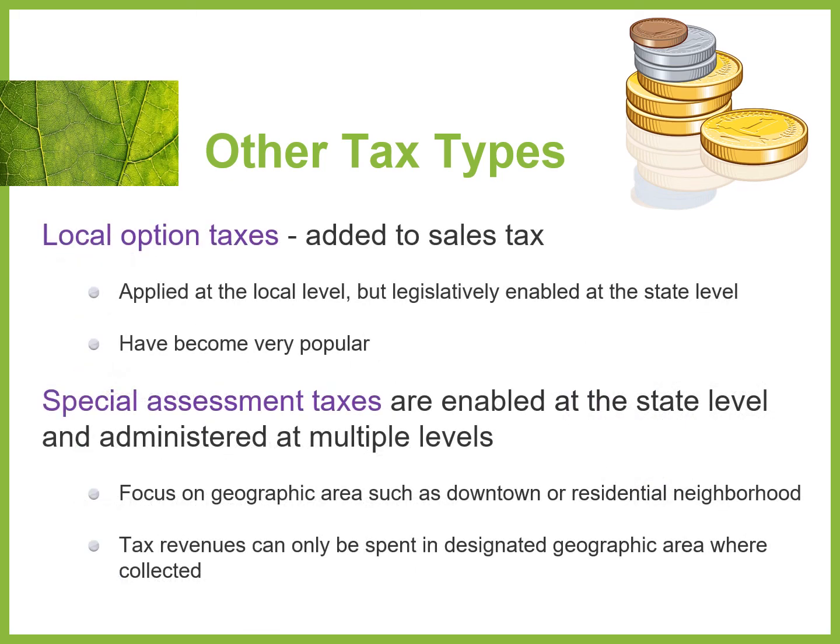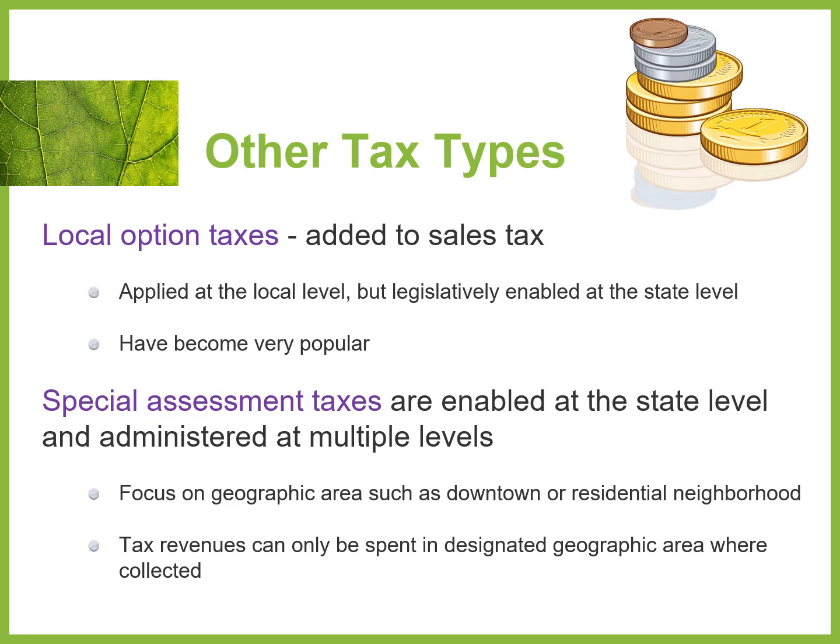We can also look at local option taxes and special assessment taxes. Each one of these is going to be added to sales tax or otherwise, but it's enabled at the state level to allow local municipalities to leverage to get more taxes. With the local option taxes, this is usually added to the sales tax, and it's become very popular for special projects. So we're going to add a 1% tax to make sure that we can rebuild the rec center or get a new community building or something of that nature.